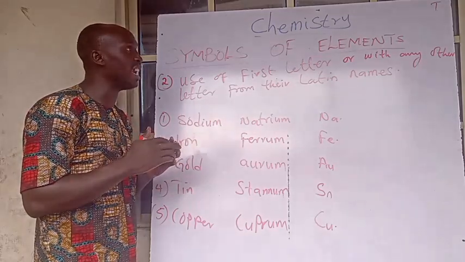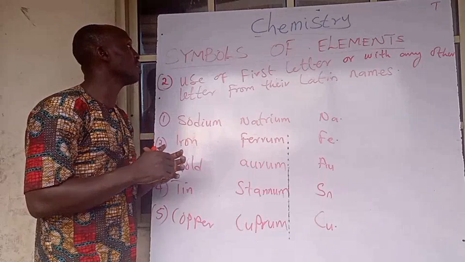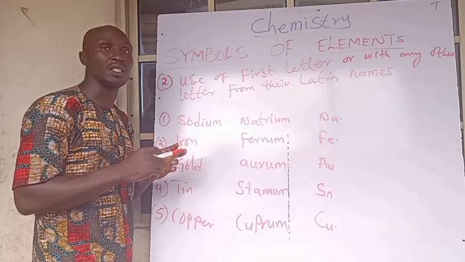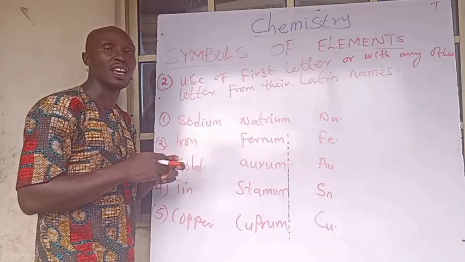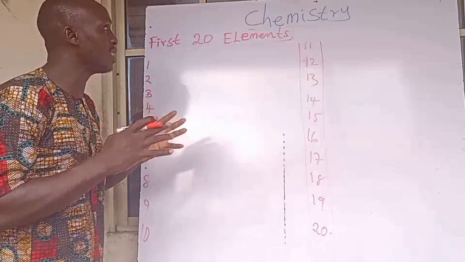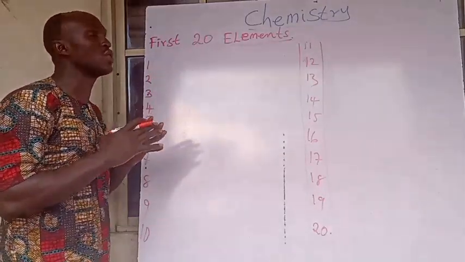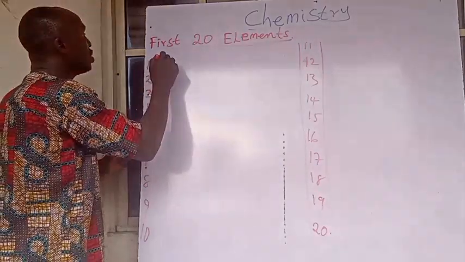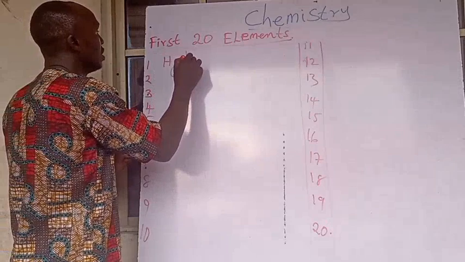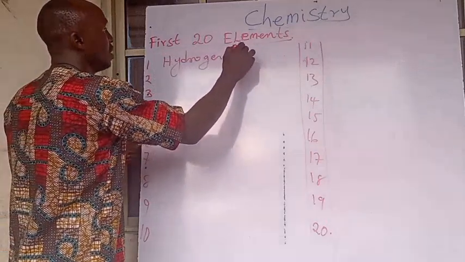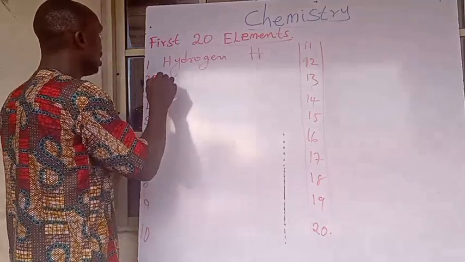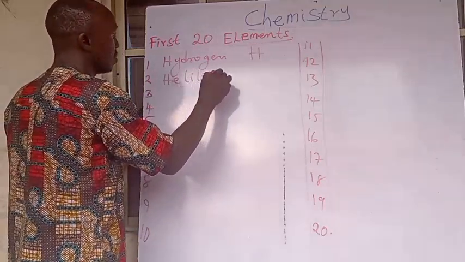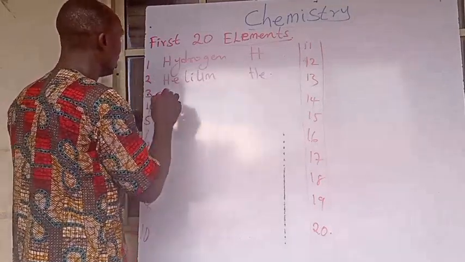Now we've come to the end of symbols of an element. Now let us look at the first 20 elements. One is hydrogen, H. Helium, He.